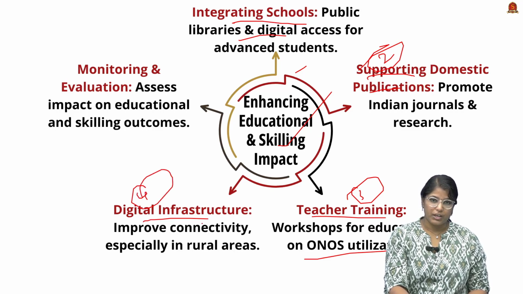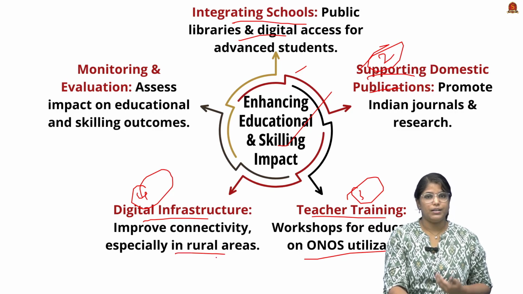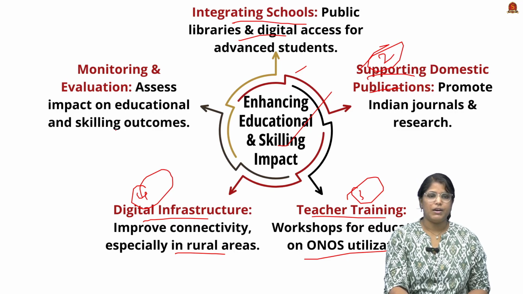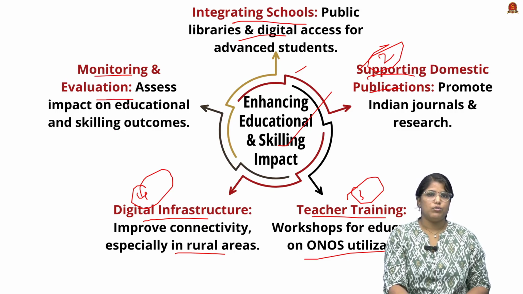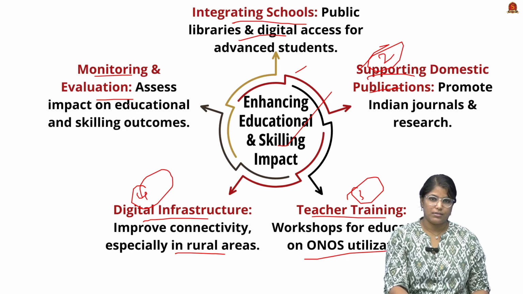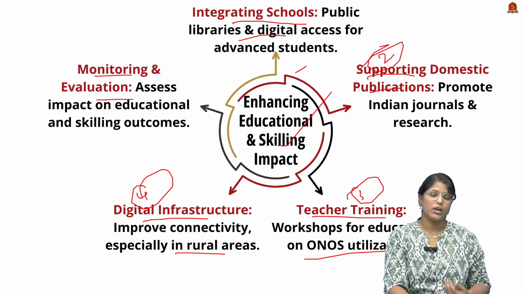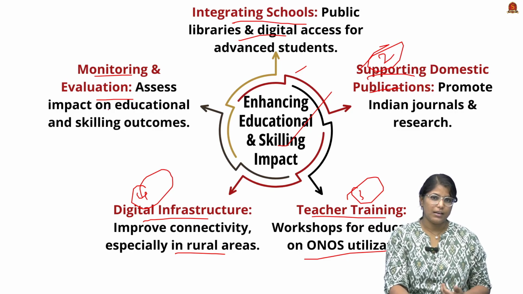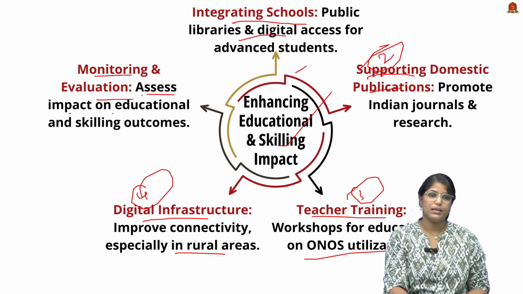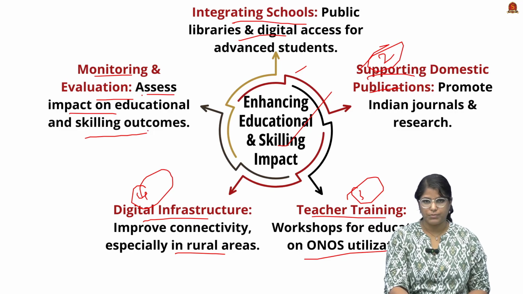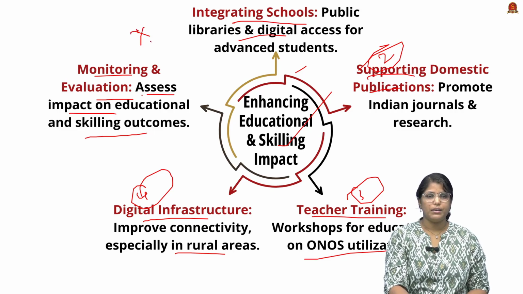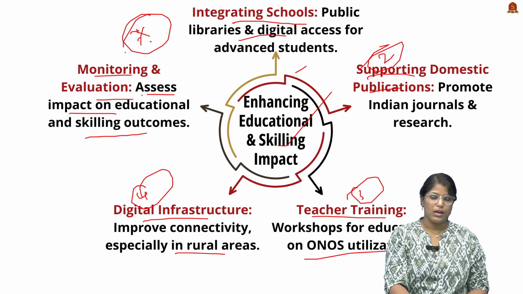We have to improve the connectivity, bring down the digital divide. This will enable even the rural areas to participate in this particular scheme. And finally, we have to monitor and evaluate. So we have to bring in grievance redressal, and we have to focus on monitoring and getting the feedback and just fixing what is going wrong. And we have to also assess the impact on educational and skill outcomes. So these are all very important ways forward that we can follow in order to make the ONOS most successful.